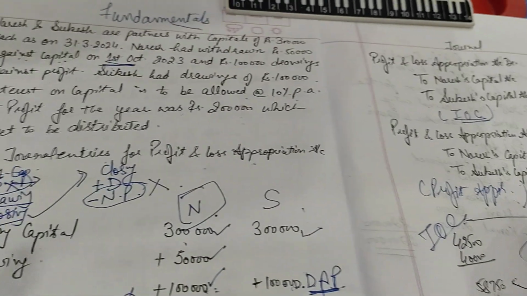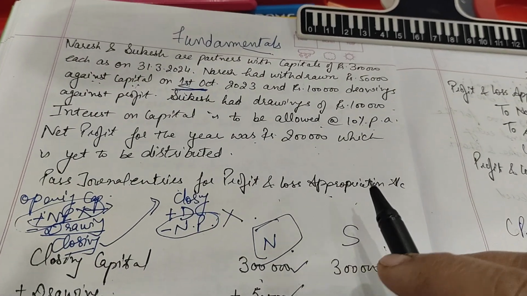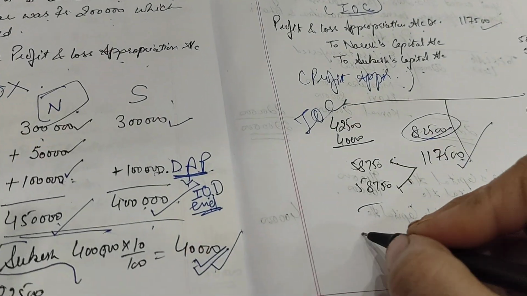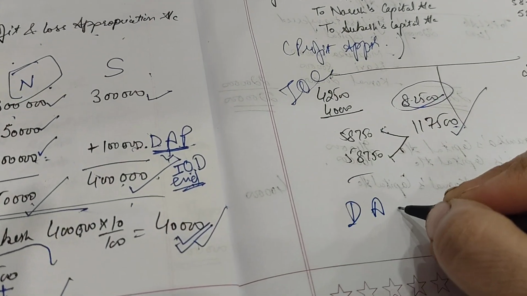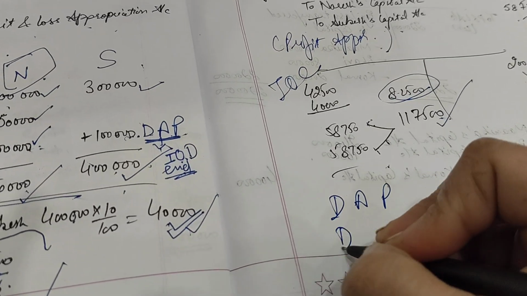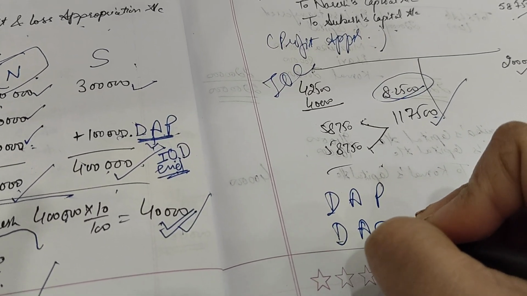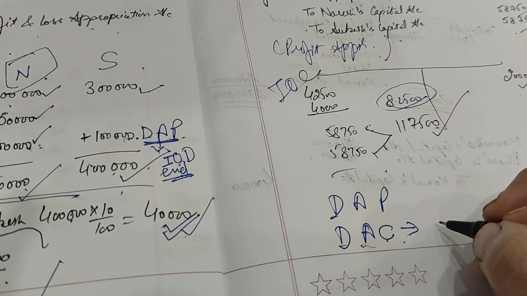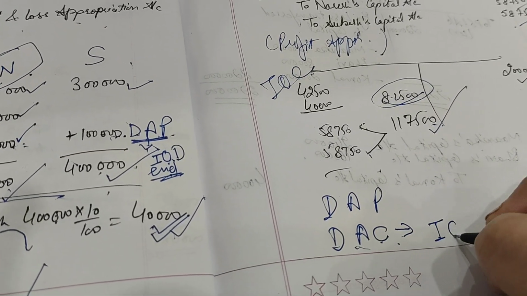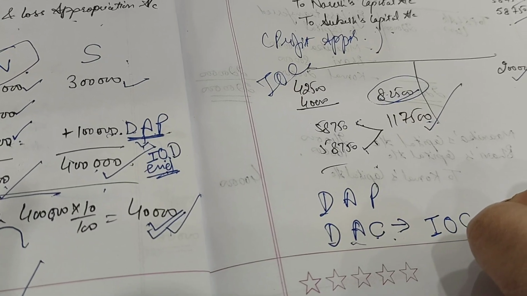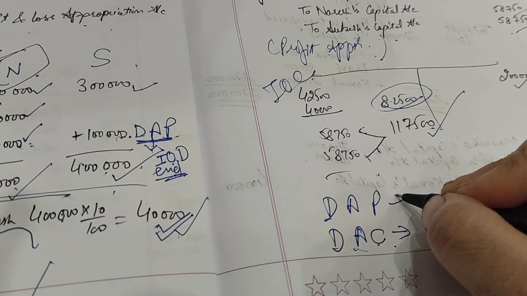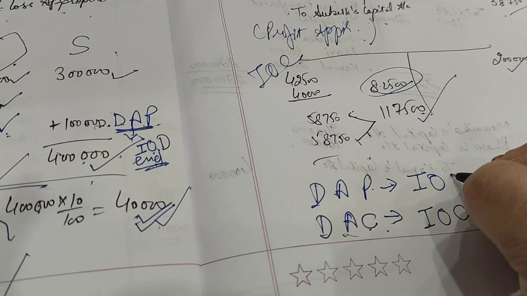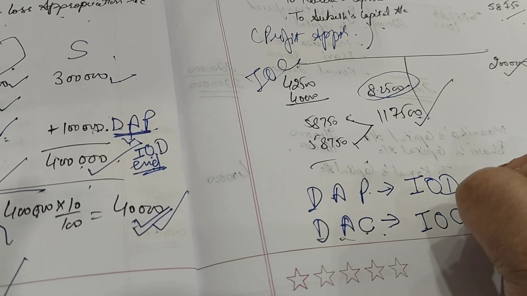The important point we discussed in this particular video is that there are two types of drawings. One is drawings against profit, another is drawings against capital. The drawings which are against capital are considered for the calculation of interest on capital, and drawings against profit are considered for calculation of interest on drawings.